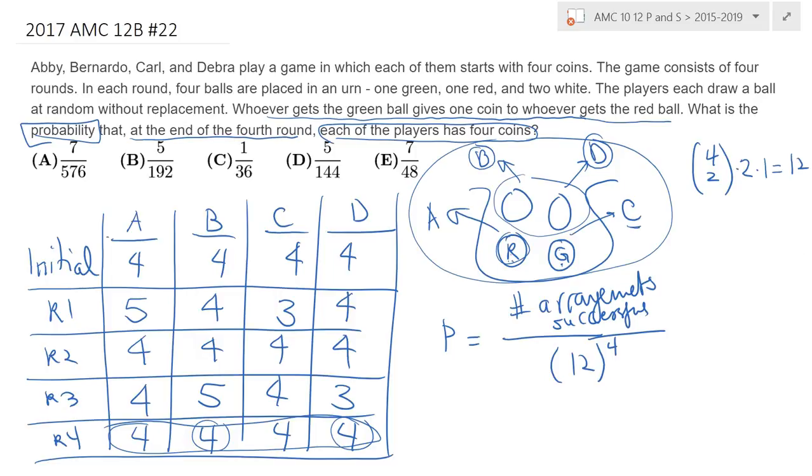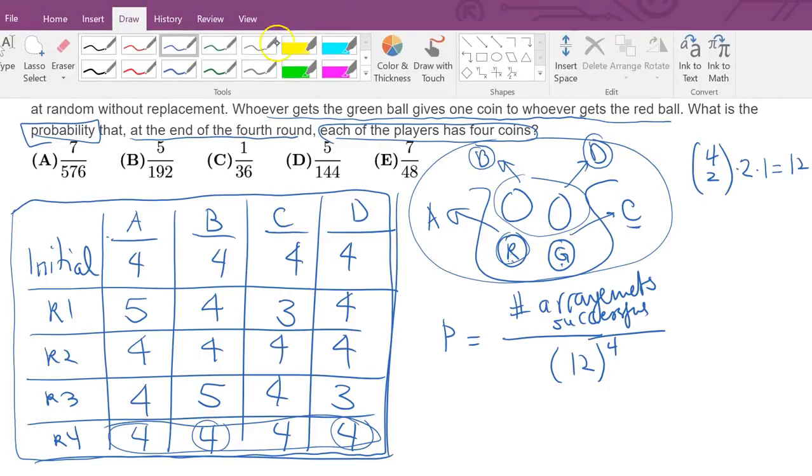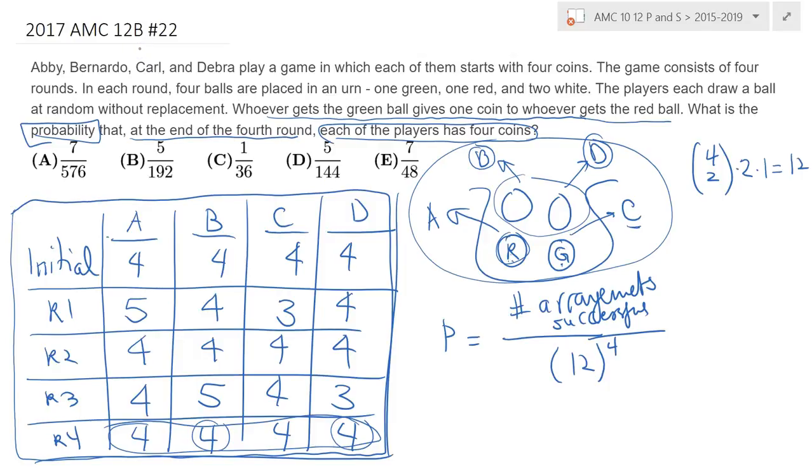Alright, so now how many ways can we successfully run this? Unfortunately, the way that I created this matrix is not really successful, right? So it's not the best way of arranging this. The reason I'm telling you this is because it's hard to visualize how the transactions take place and between which 2 people the coin transaction takes place, right?